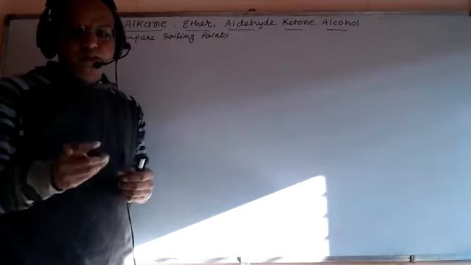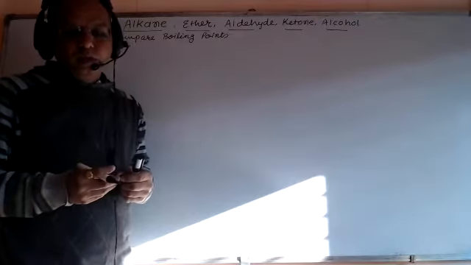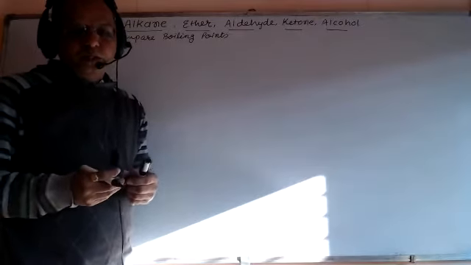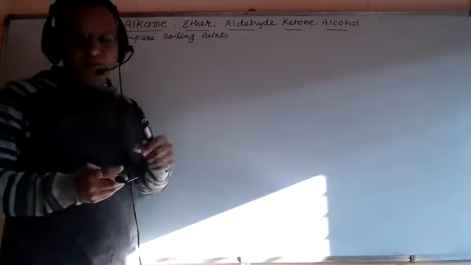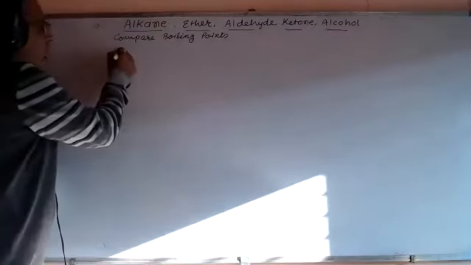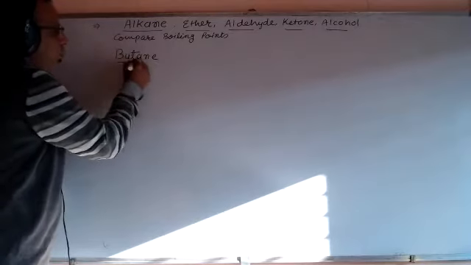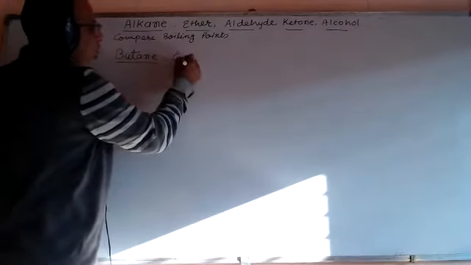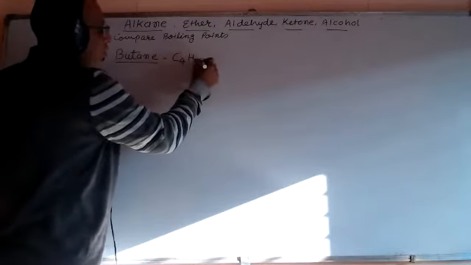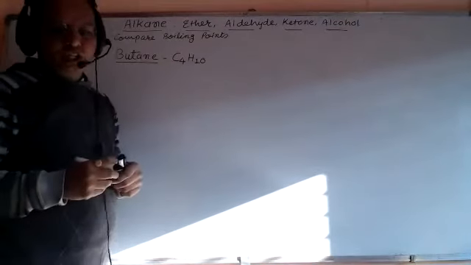So let's take some important members, one member of each group. For example, the first one taken is butane. Butane's molecular formula is C4H10.